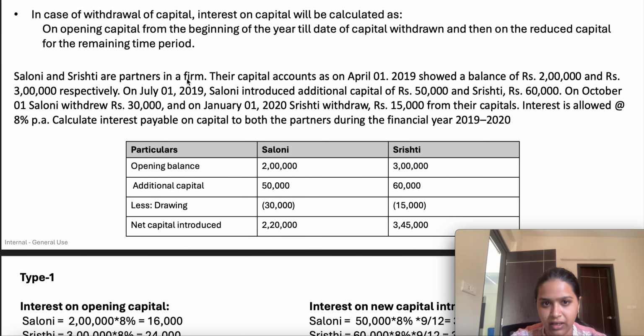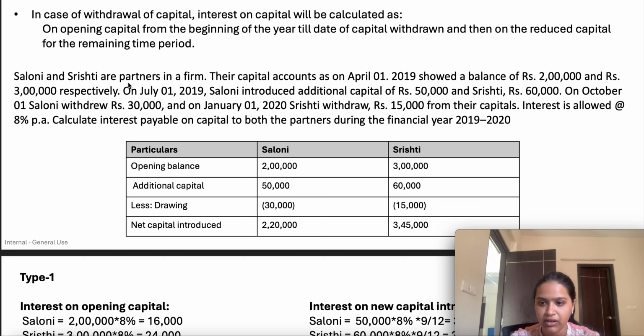Saloni and Srishti are partners in a firm. Their capital accounts as on 1st April showed balances of 2 lakh and 3 lakh, which means their opening balances are 2 lakh and 3 lakh. On 1st July, that is after 3 months, Saloni introduced additional capital of 50,000, so 2 lakh 50,000 is the updated balance as on 1st July for Saloni, and Srishti introduced 60,000, so for Srishti it is 3 lakh 60,000. On 1st October, Saloni withdrew 30,000. So what will be the updated balance for Saloni on 1st October? It is 2,20,000. And Srishti withdrew 15,000 from her capital.